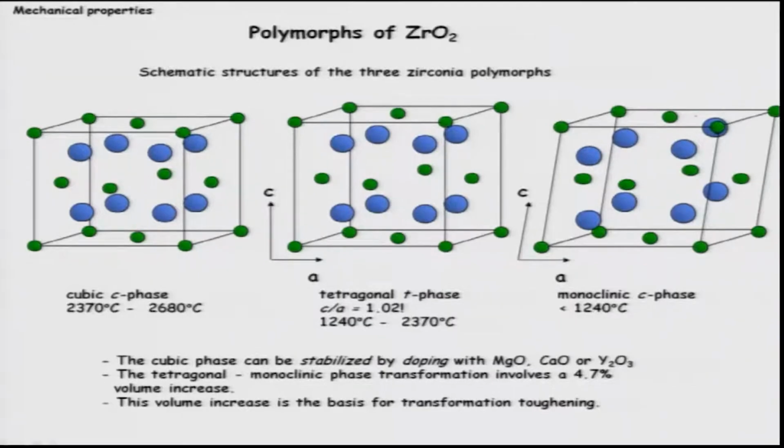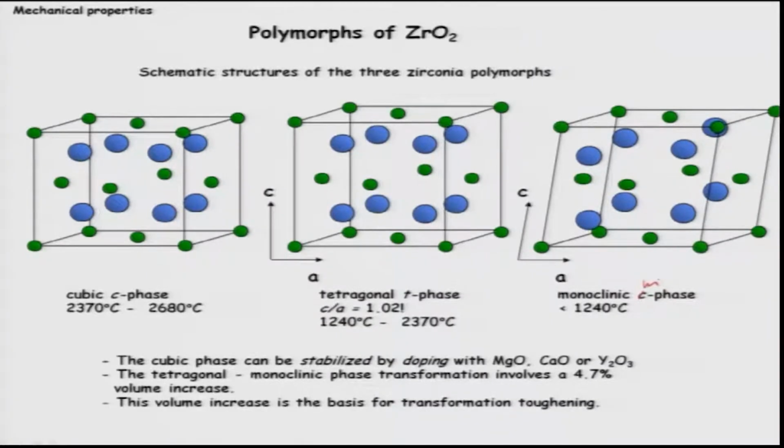At low temperatures, less than 1240, pure zirconium oxide exists in monoclinic form, which is known as M phase, not C phase, M. Now, the cubic phase, which is stable at high temperature, beyond 2370 degrees Celsius, can be stabilized by using dopants like calcium oxide, magnesium oxide, yttrium oxide.